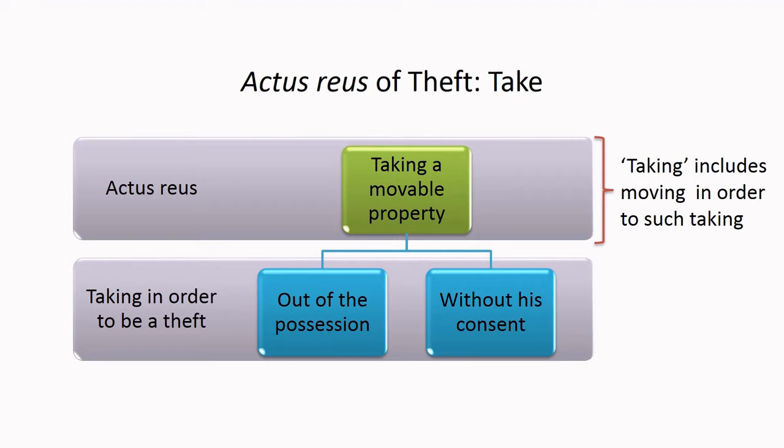Now the provision even adds on saying that taking includes even moving in order to such taking. That is, if a movable property is moved in order to effectuate that taking, then it would be equivalent to the taking of the movable property, which means such moving definitely becomes the actus reus for the act performed.